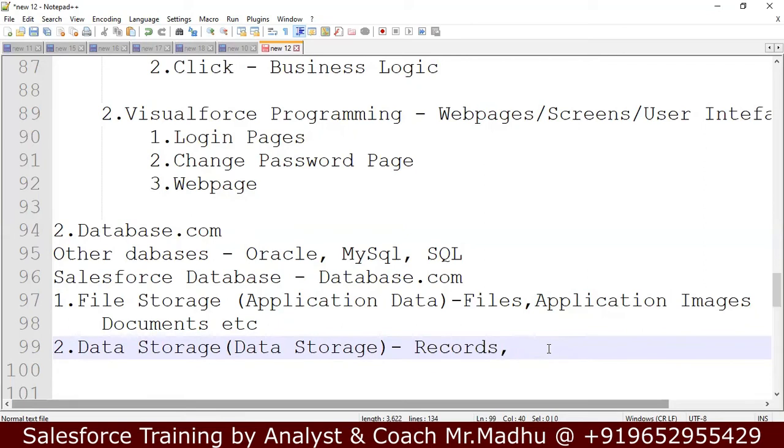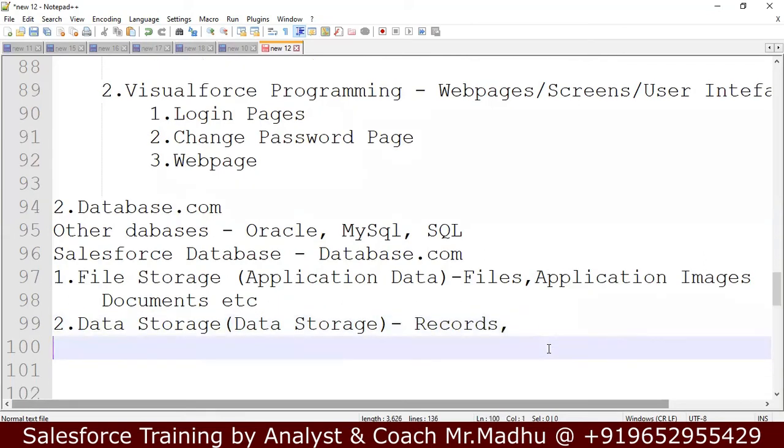Now my question is, Salesforce is providing this database.com. Whether this database.com is safe and secure. You are not storing your data in your home. You are storing your application data in cloud space. You have spent a lot of time. You have spent millions of dollars, and you have designed and developed an application. That application you are storing somewhere else. You don't know where that application is stored.